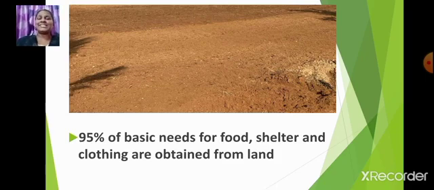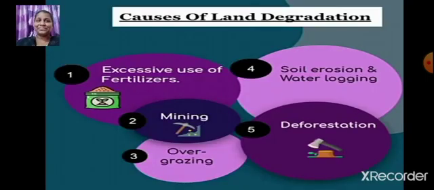95% of basic needs, for food, shelter and clothing, are obtained from land, no doubt. For example, food, clothing, shelter, we get from land only, right? So you can understand how important land is. Now let us try to understand the causes of land degradation. How the land is getting deteriorated.